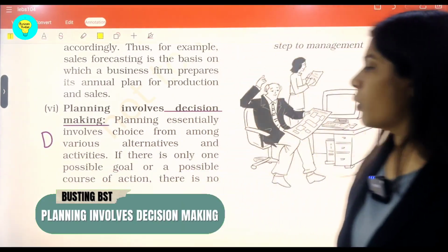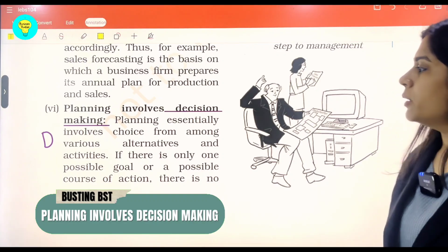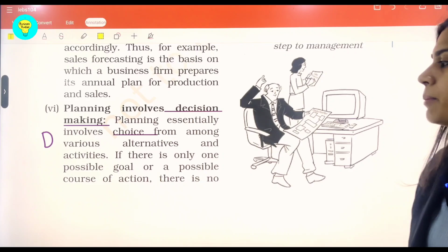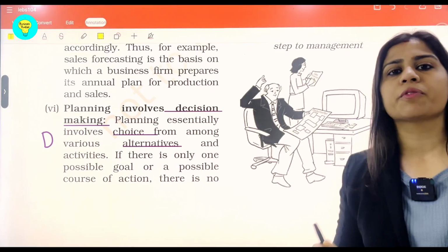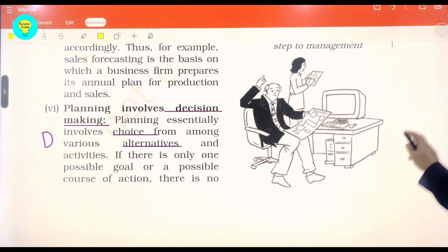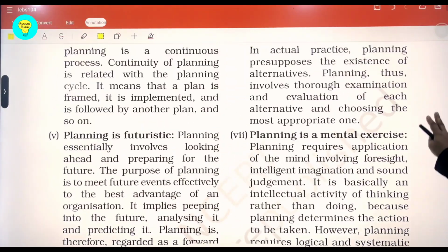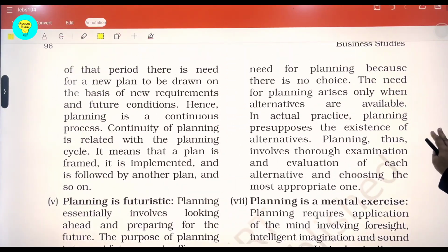See, there are always a few choices available, so it involves all the choices and all the alternatives, and finally the manager needs to select the best course of action which can lead to fruitful results. So it is definitely with the aim of working towards a decision and applying it throughout the organization.